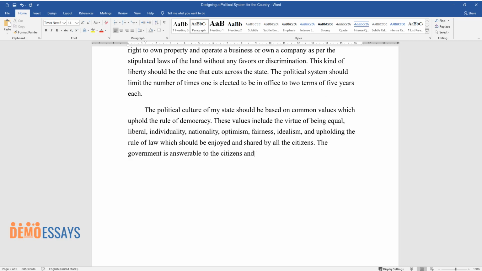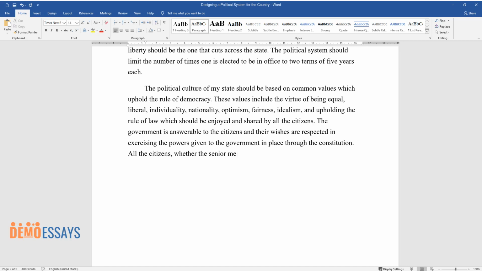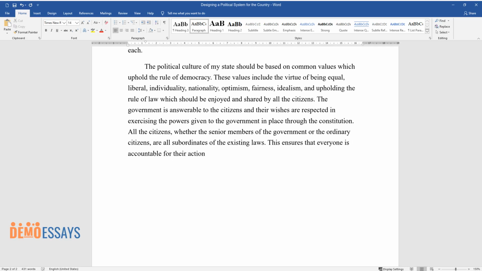The government is answerable to the citizens and their wishes are respected in exercising the powers given to the government and placed through the Constitution. All the citizens, whether the senior members of the government or the ordinary citizens, are all subordinates of the existing laws. This ensures that everyone is accountable for their actions as per the office one occupies.